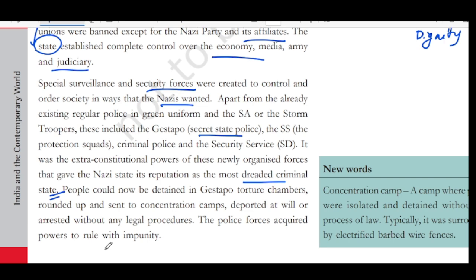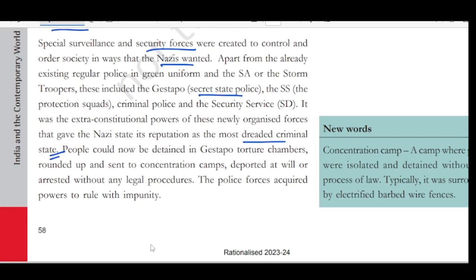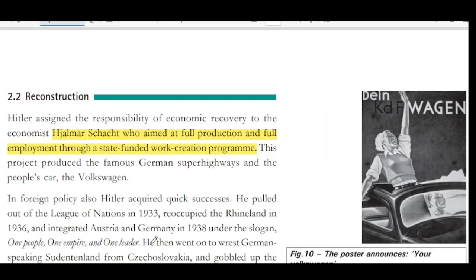People could now be detained in Gestapo torture camps. When a secret action is taken, citizens who have been arrested are taken into the Gestapo torture chambers, rounded up and sent to concentration camps, and deported at will and arrested without any legal procedures. The police forces acquired powers to rule with impunity. Impunity means nobody is asking what they are doing and why they are doing it. The next one is Reconstruction.